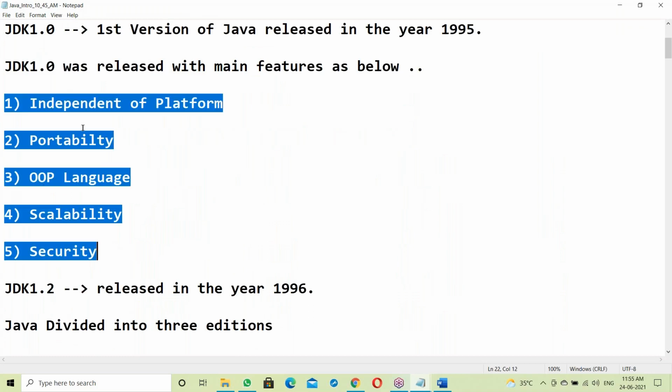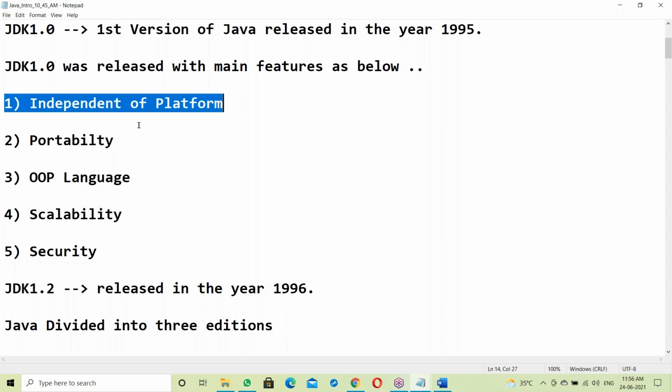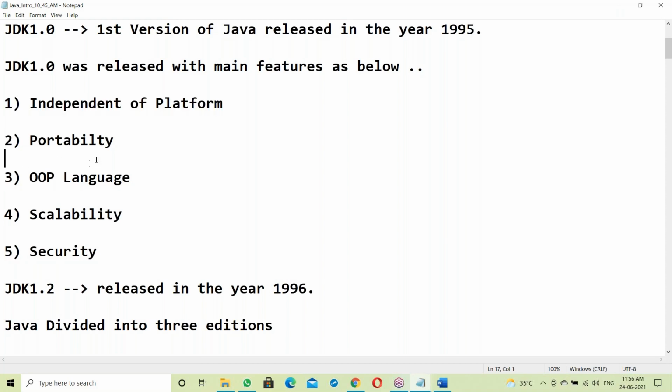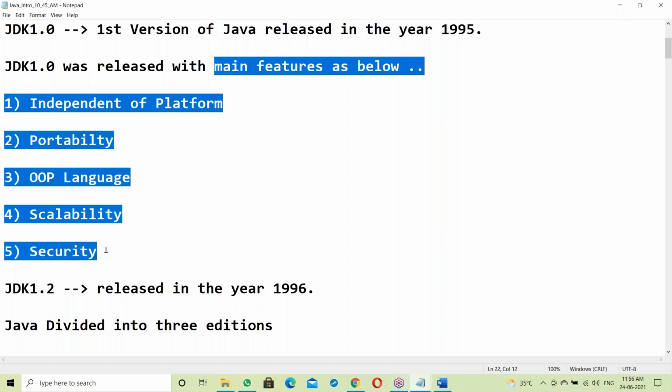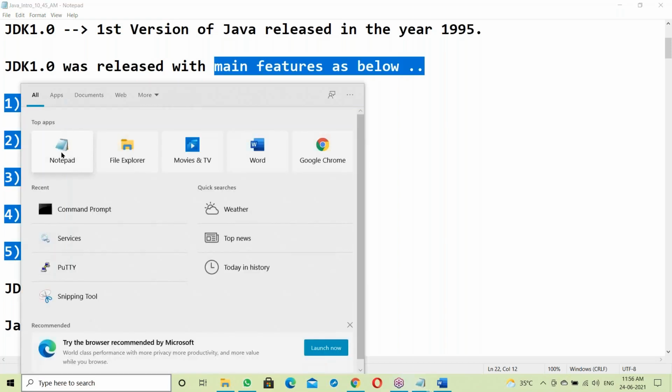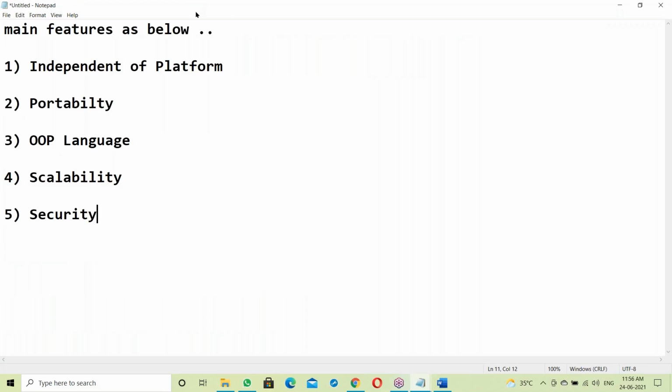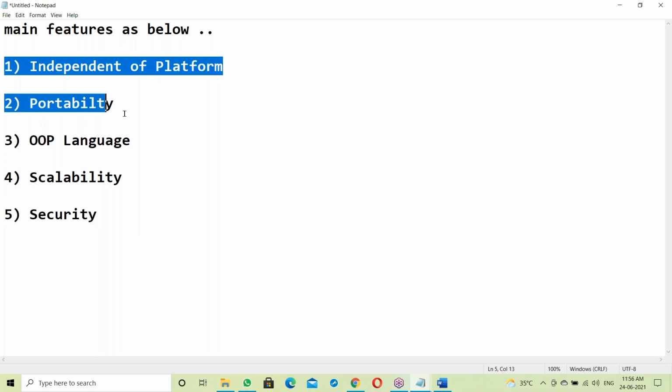See Java features, yesterday's document. Independent platform, portability, OOPs language, scalability, security. They are the main features of Java. Yesterday's continuation, main features as below. So, what is independent platform and portability?